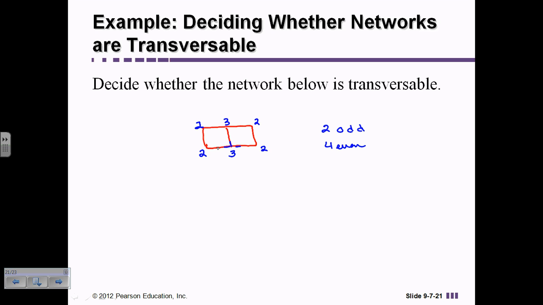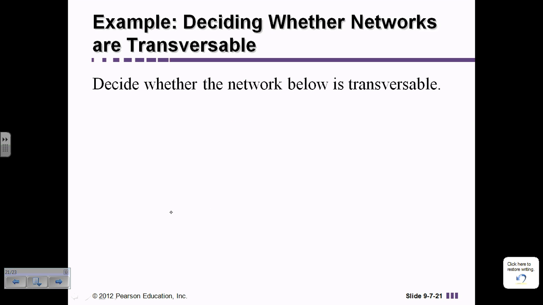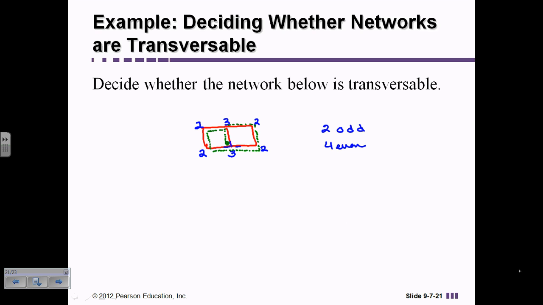Okay, so how can it be traversed? If I start at this point right here, and I travel up, and then I travel left, and then I travel down, and then I travel across the bottom, and up this side, and over here, I have covered every single face of this shape, and I have not overlapped any of the sides. So that's considered to be traversable. Sorry. Oops. Let me fix this real quick. Okay, so let me go back and write that down. So this is considered to be traversable.